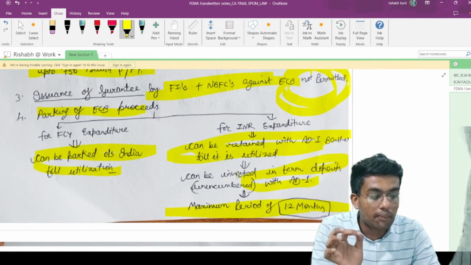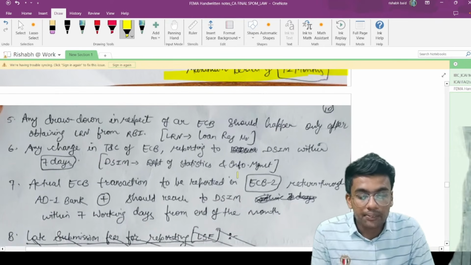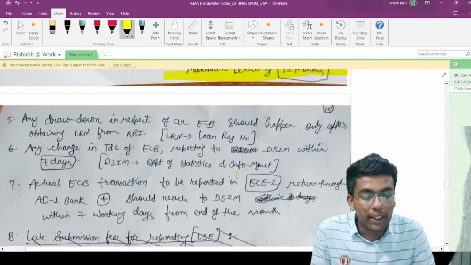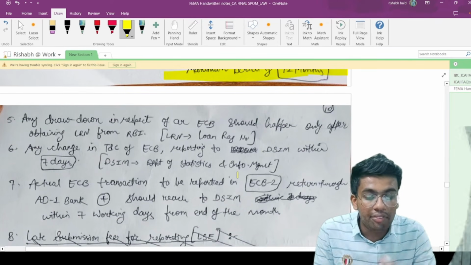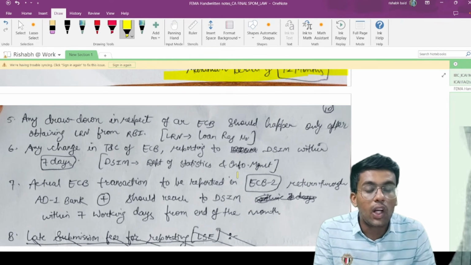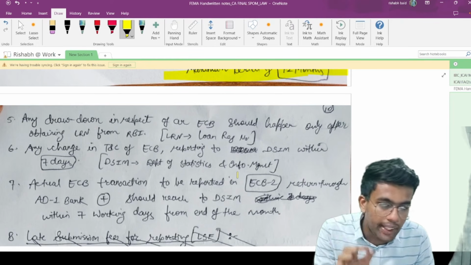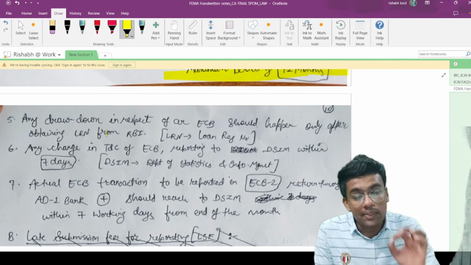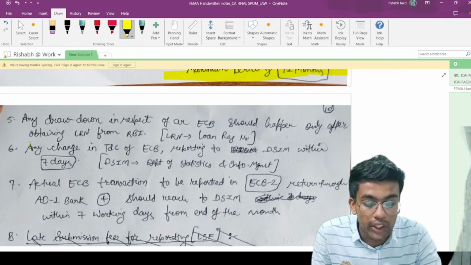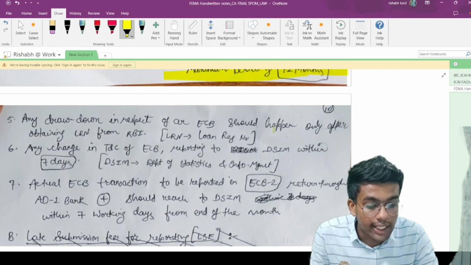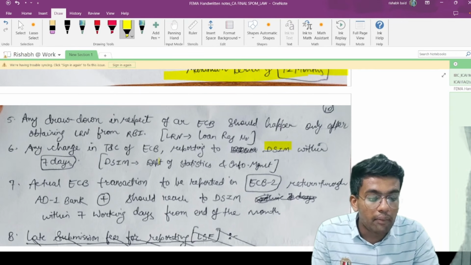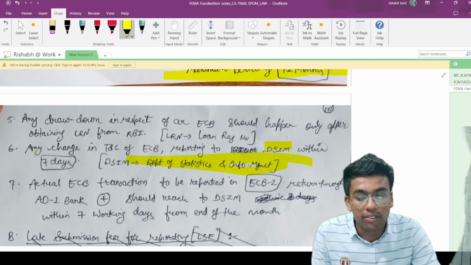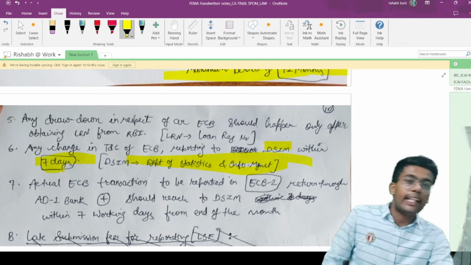Again, important time limits from the exam point of view. Any drawdown in respect of any ECB should happen only after obtaining LRN from RBI. Loan receipt number should be obtained before you are withdrawing any external commercial borrowings. Any change in terms and conditions of external commercial borrowing is to be reported to DSIM. DSIM stands for Department of Statistics and Information Management. Within 7 days, you have to report to the DSIM department.